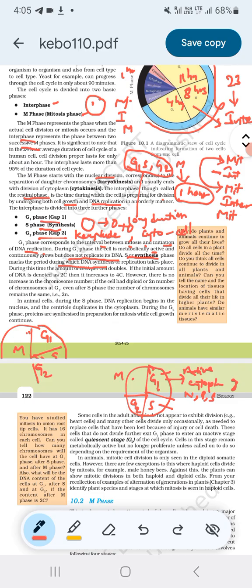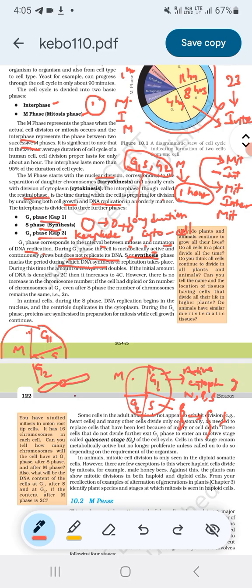So in S phase, what is replication? A single strand will be divided into two daughter strands. During this time, the amount of DNA per cell doubles. See, this is the actual chromosome.